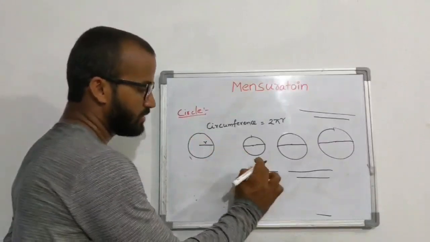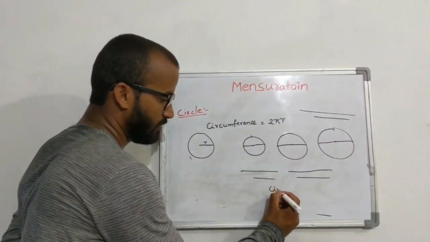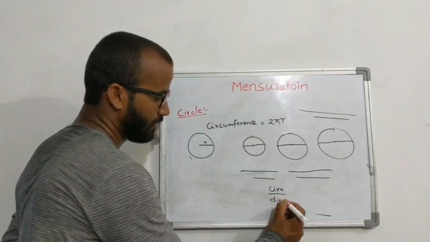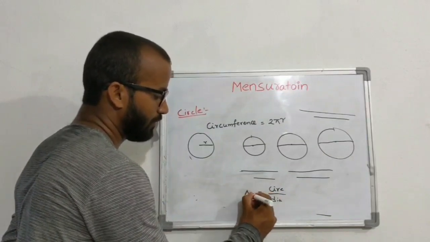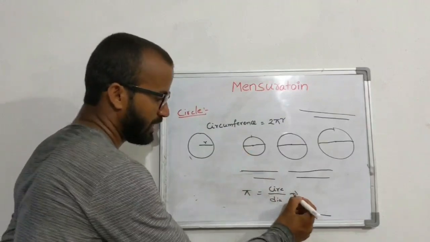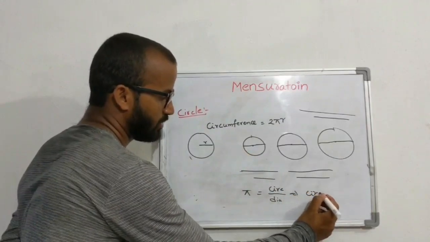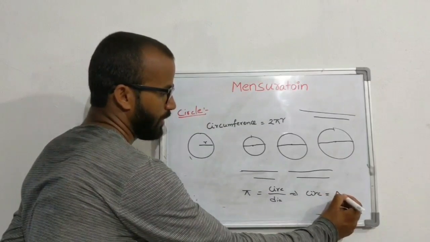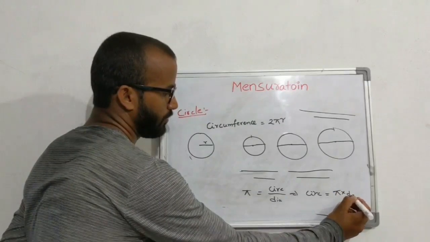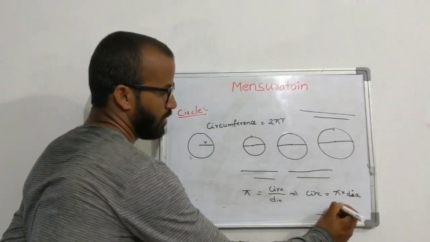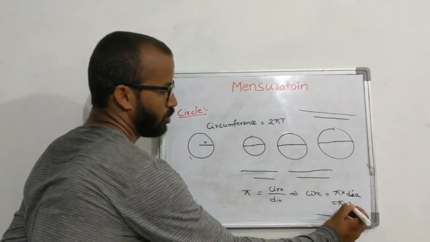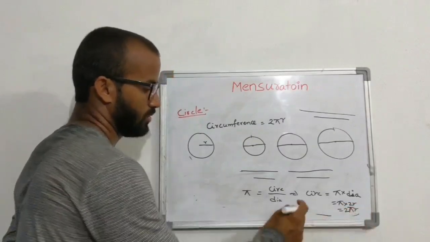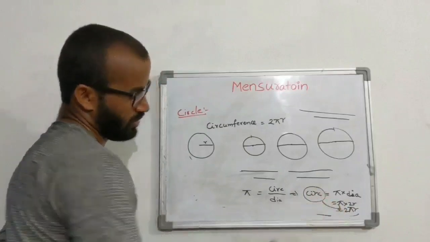So what I can tell, circumference divided by diameter, what am I going to get? Pi. From this I can tell circumference is equal to what? Pi into diameter. Okay, pi. Diameter is what? 2r. So 2 pi r. Okay, circumference is equal to what? 2 pi r.